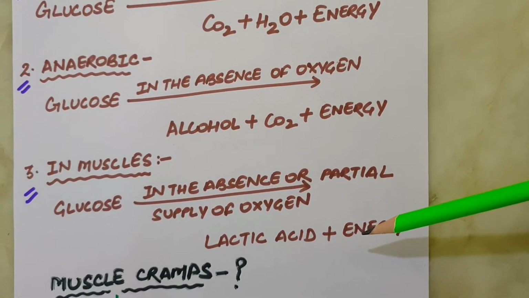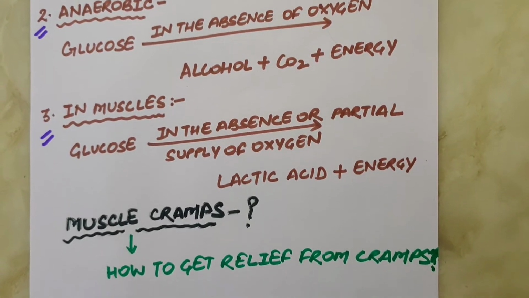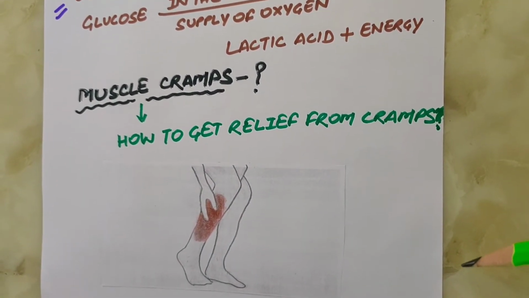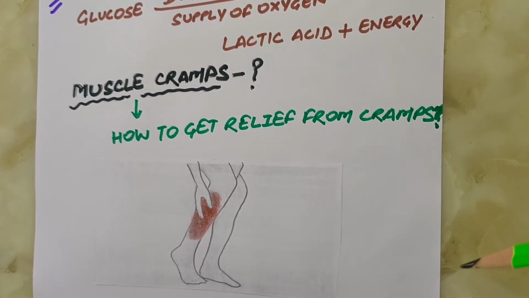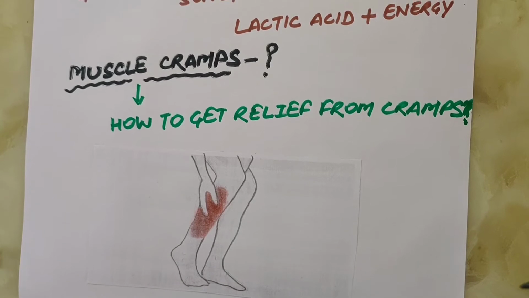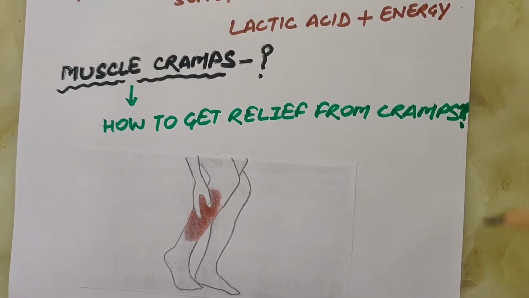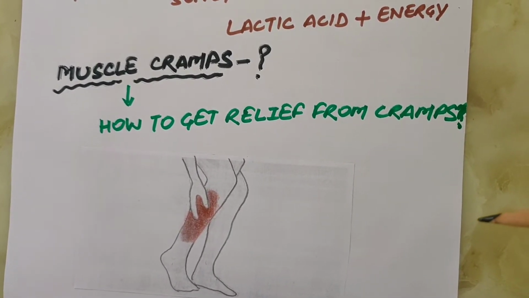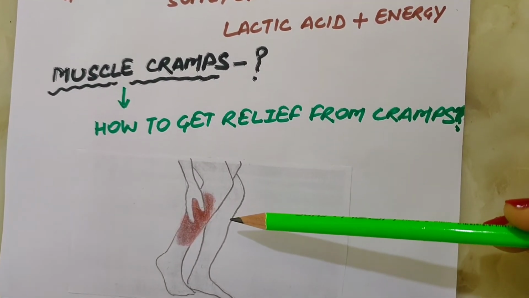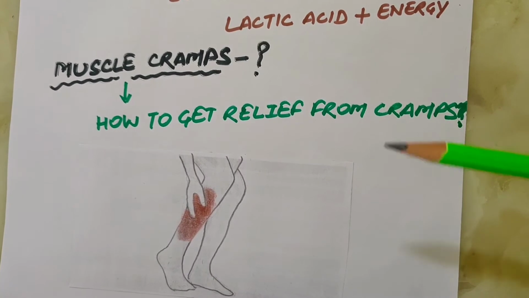Have you ever wondered why you get muscle cramps after heavy exercise? When the lactic acid produced during anaerobic respiration gets accumulated in the muscles, it causes muscle cramps. So how do we get relief from cramps? Muscle cramps can be relieved by taking a hot water bath or a massage.